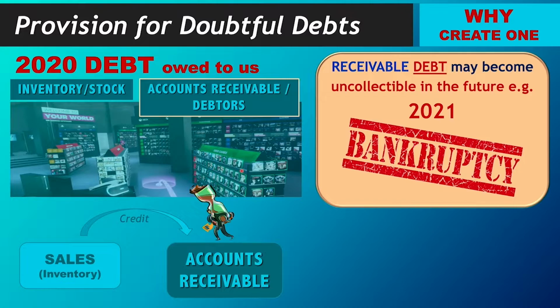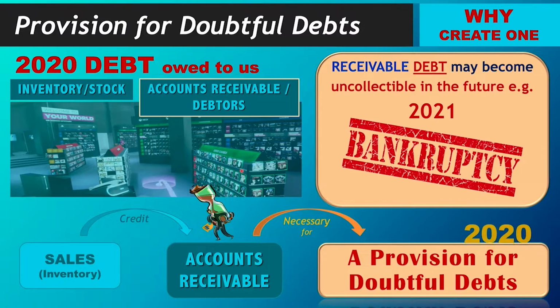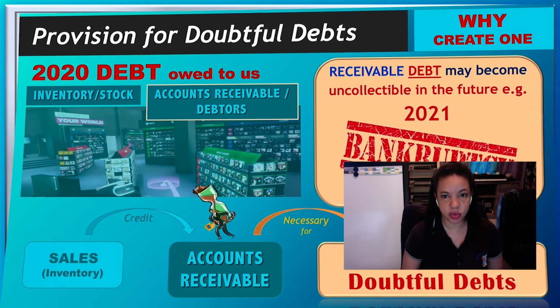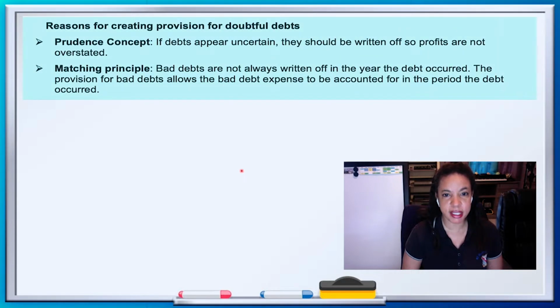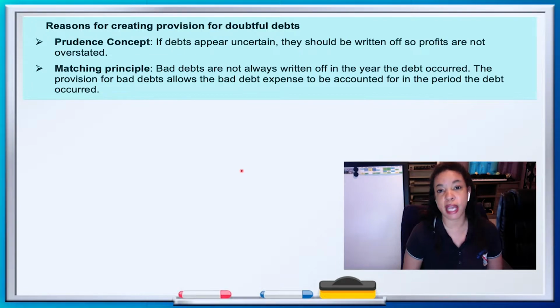To follow the rule, it becomes necessary to create a provision for doubtful debts for 2020, so that an estimate of the doubtful or bad debts can be accounted for in the same year that the credit sales occurred and the receivables debt was created. That is the reason for our provision for bad debts. It is basically because of the prudence concept, once again, and the matching principle, where you have to account for these future bad debts even though they have not occurred as yet. So we do an estimate.